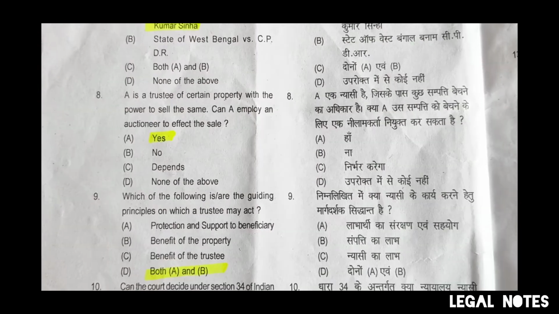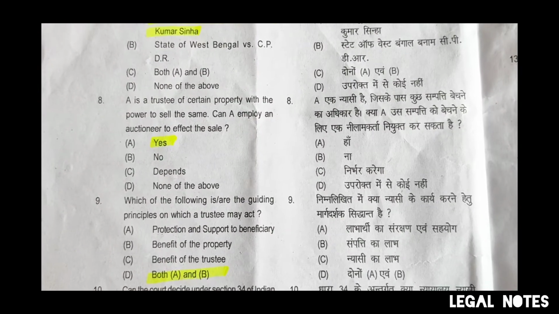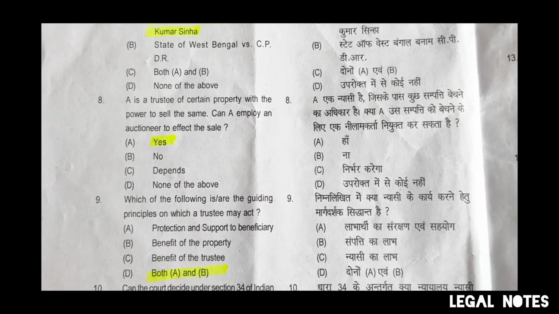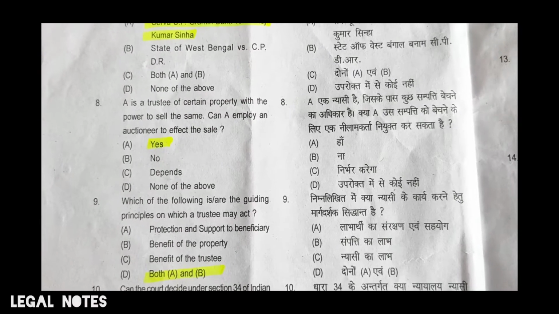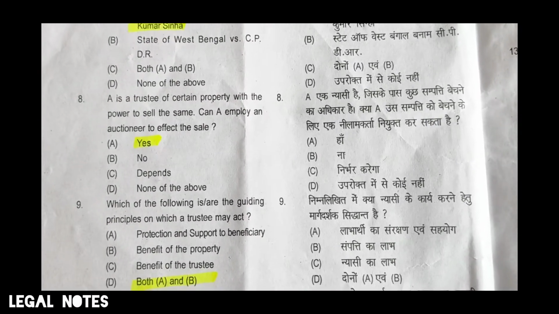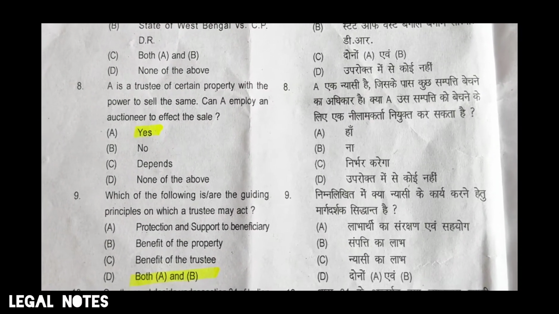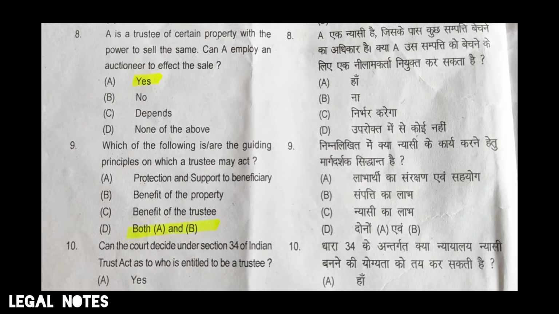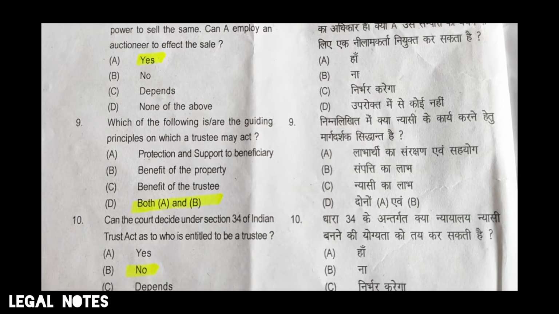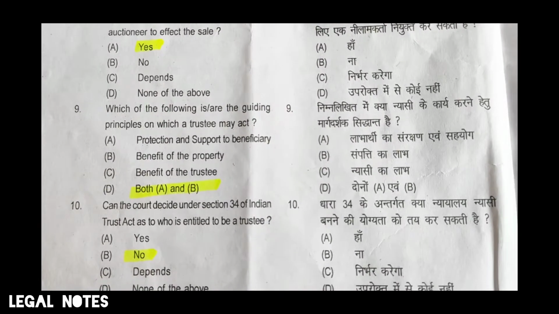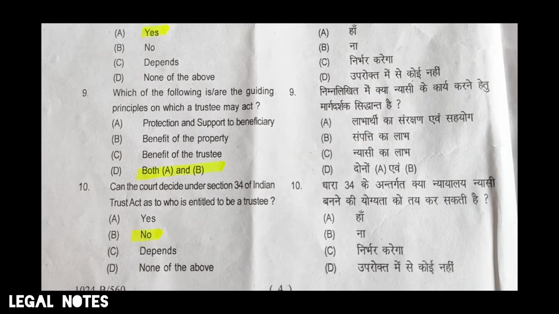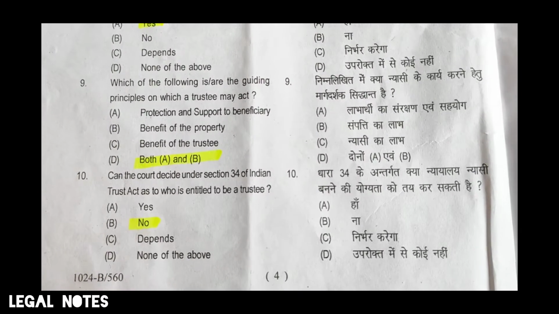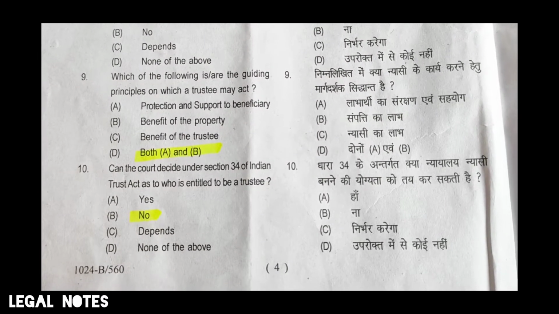A is a trustee of certain property with the power to sell the same. Can A employ an auctioneer to effect the sale? Yes. Which of the following are the guiding principles on which a trustee may act? Both A and B. Can the court decide under Section 34 of Indian Trust Act as to who is entitled to be a trustee? No.